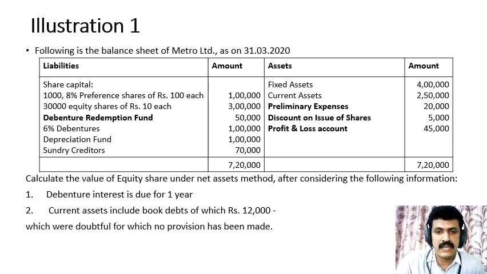So here for the calculation of value of equity share under net assets method, first we have to take the market value of assets. So the market value of assets, we have to consider only the fixed assets and current assets. So we should not include the fictitious assets like preliminary expenses, discount on issue of shares and profit and loss account debit balance.